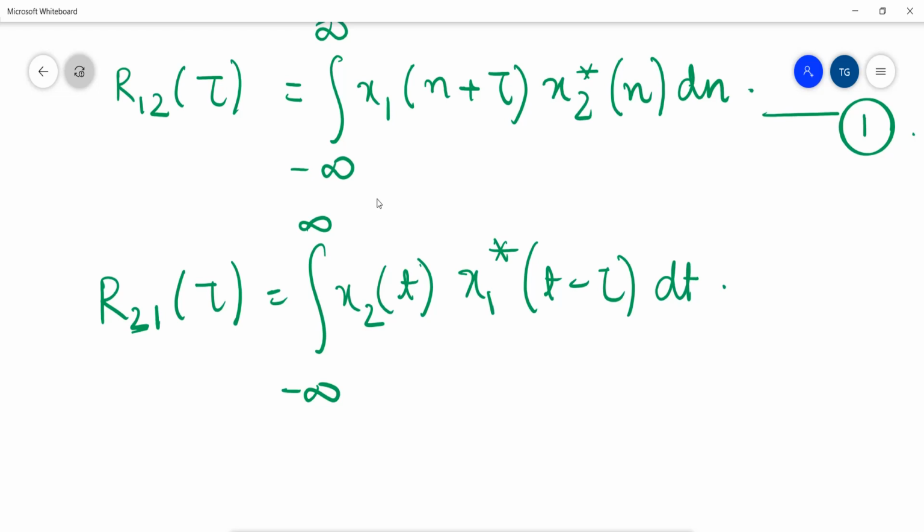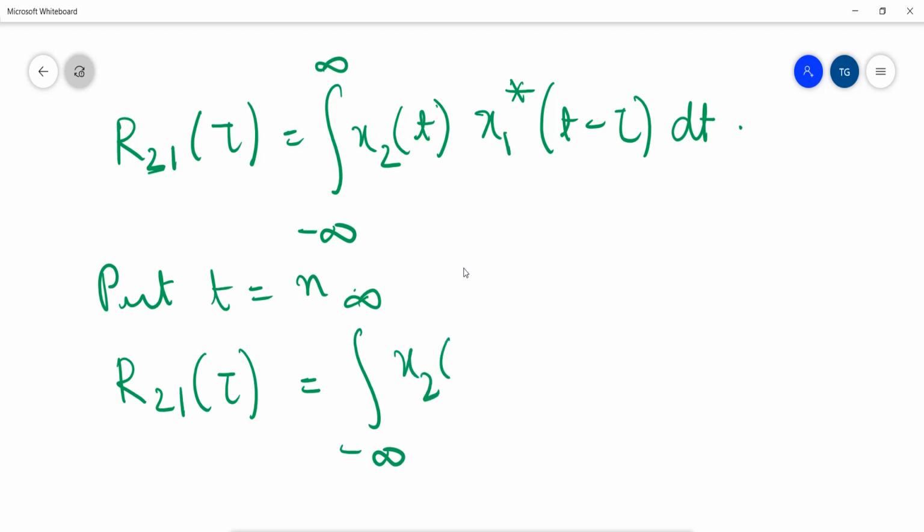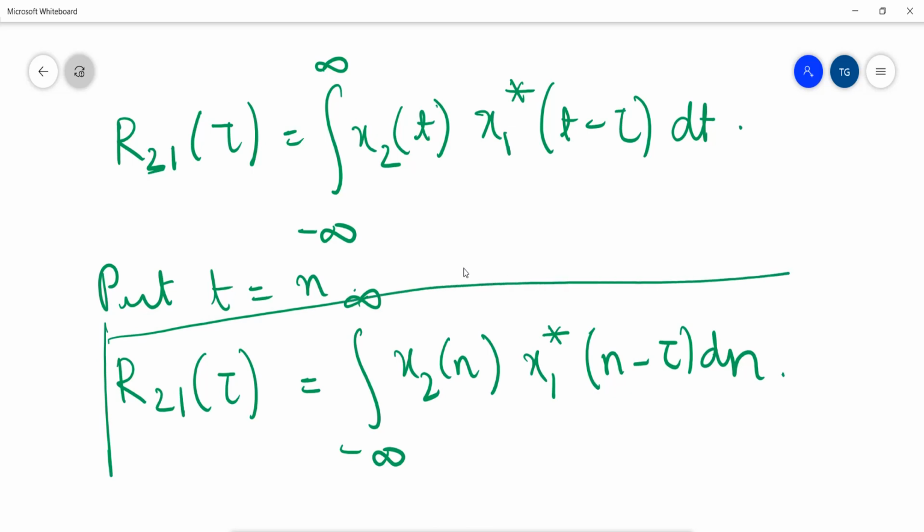Now substitute t equal to n in the above equation. We will get R21 of tau equal to the integral of x2 of n complex conjugate of x1 of n minus tau into dn. Let us number it as 2.